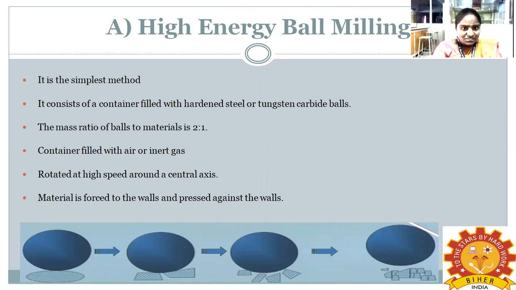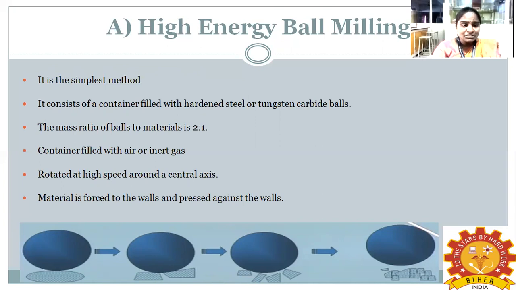The ratio of balls to material is 2 to 1, so the balls should be 2. The container is filled with air or inert gases. Once you have filled it, you rotate it at high speed around the central axis.